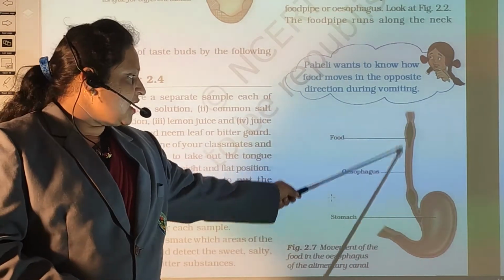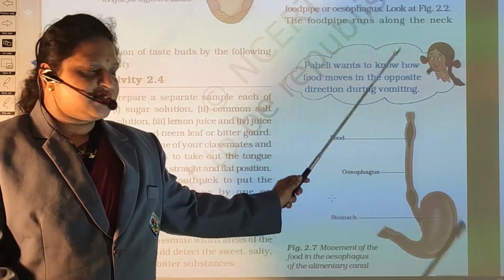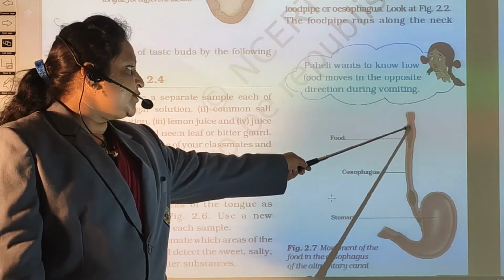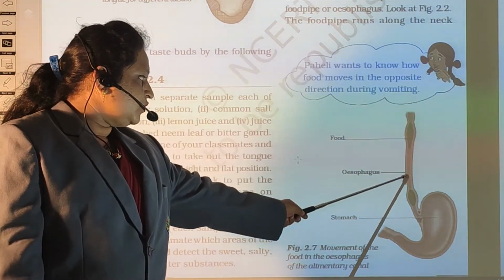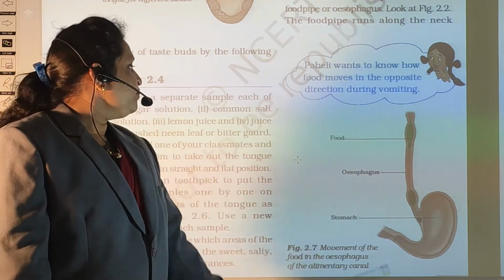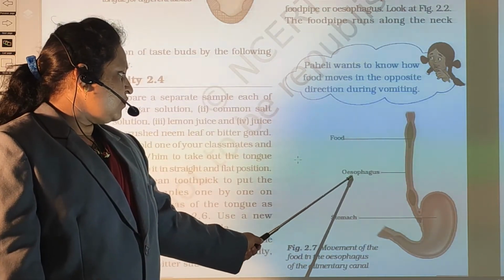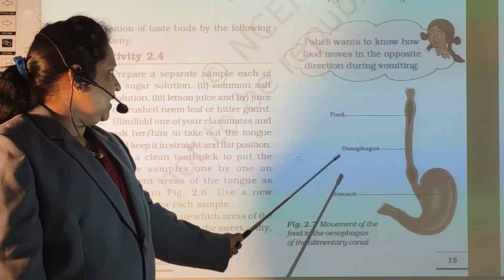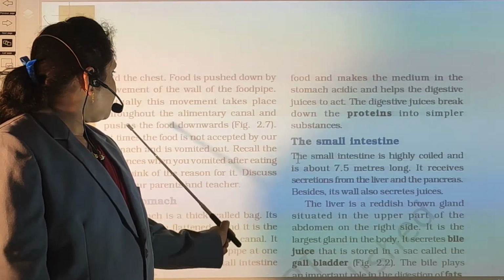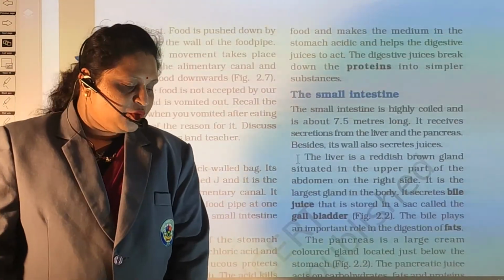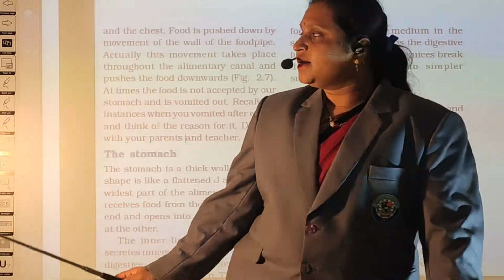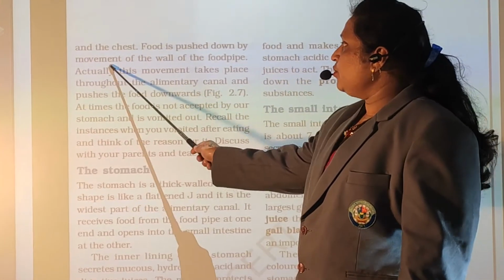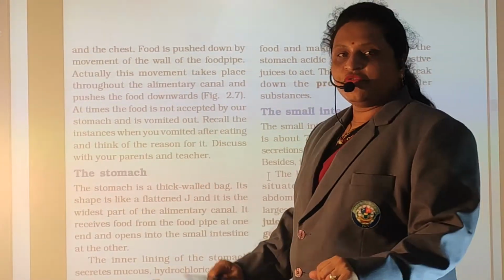So this is only a pipe. It helps to pass the food. Whenever we are eating food, it is so long that it gets moved towards the stomach. So food, esophagus and stomach. Next, the food is pushed down by the movement of the wall of the food pipe.